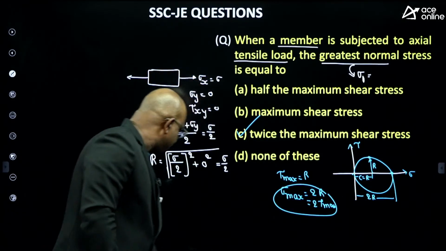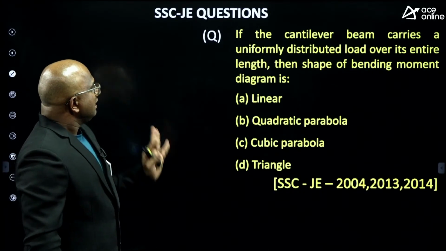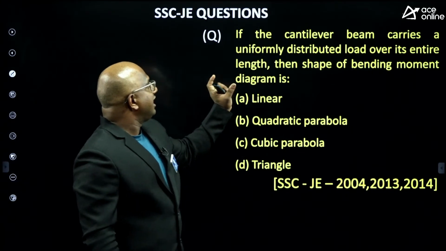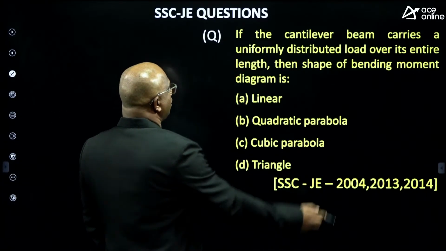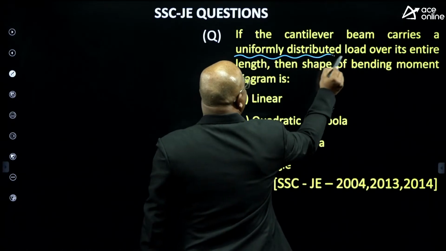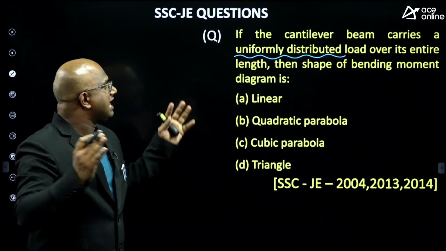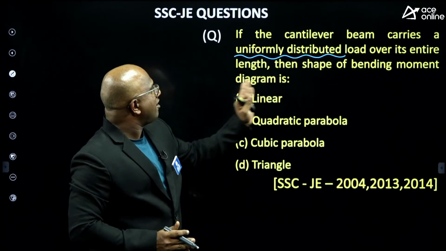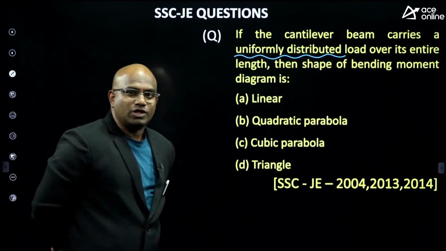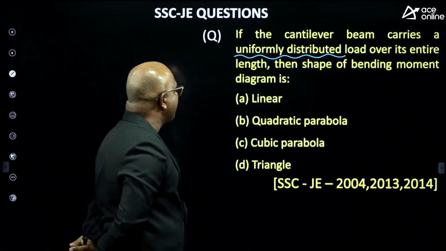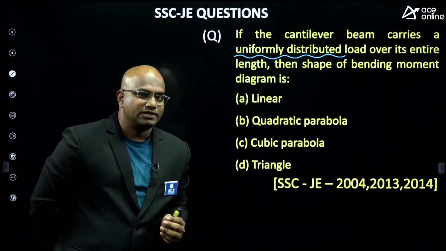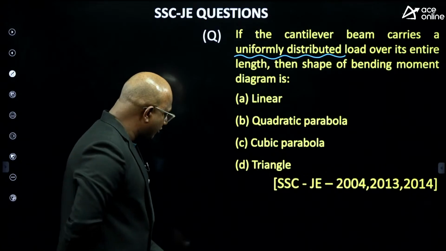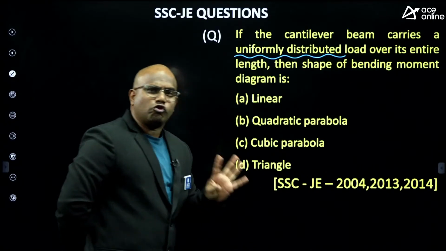Let us see. If the cantilever beam carries a uniformly distributed load over its entire length, then what is the typical shape of the bending moment diagram, guys? Typical shape of the bending moment diagram is, see, guys, here I would like to say 4